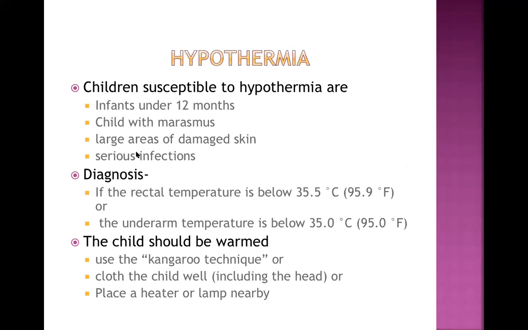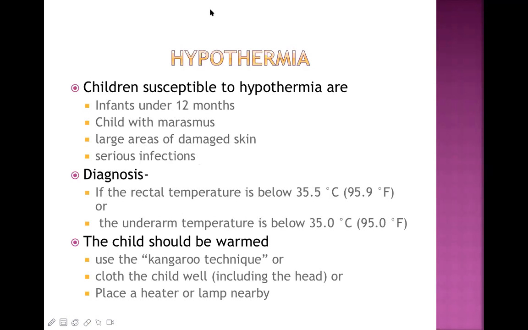If the babies have large areas of damaged skin, which is mainly seen in kwashiorkor, now kwashiorkor babies have a peeling of the skin, they have infected skin. So a large part of the skin may be lost, and easily the heat can be dissipated outside. At the same time, serious infection can also lead to hypothermia. Infection can lead to fever as well as hypothermia. Never forget this. But in case of a severely malnourished child, the chances of hypothermia are more common than fever.